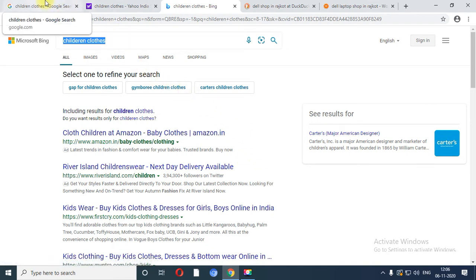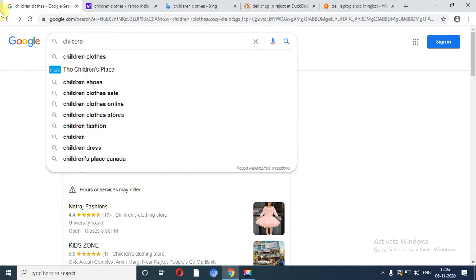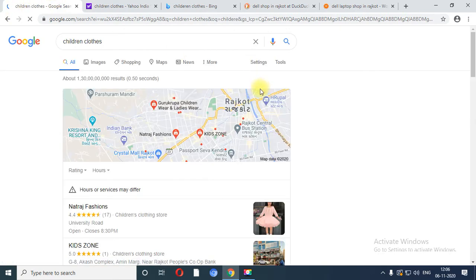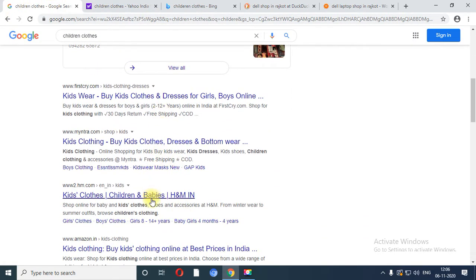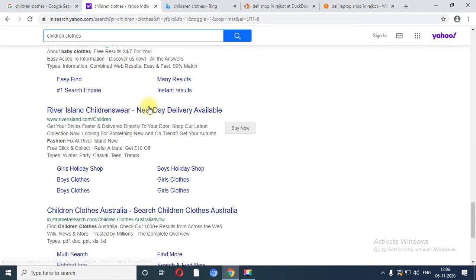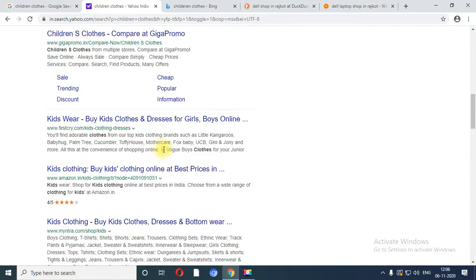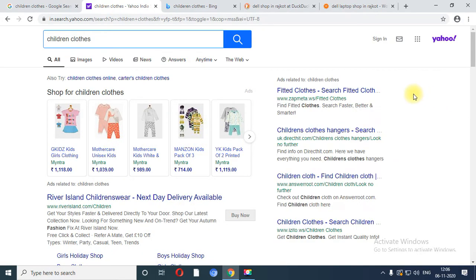One more thing I would like to show you, that whatever the links you are able to get over here with the Google search engine, it may not be there on the top of the list in another search engine. Why? Because it may follow different kinds of algorithms. So it will definitely return the results based on the algorithms only.